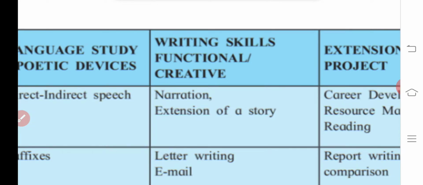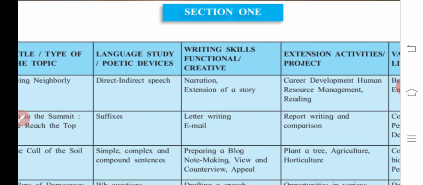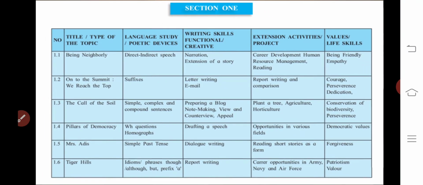That is what writing story, imagine some plot or theme and then expanding that story, writing essay or composing poem. These are all creative things. So this is the thing they expect from you in creative aspect. So writing skill does mean functional as well as creative. Next one we are going for extension activities.